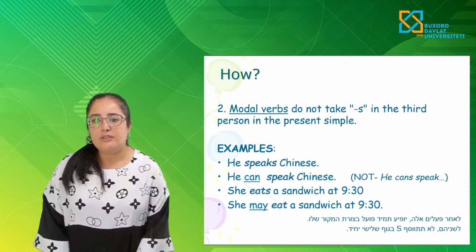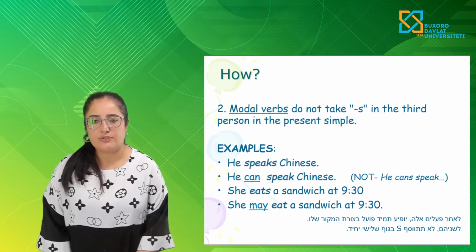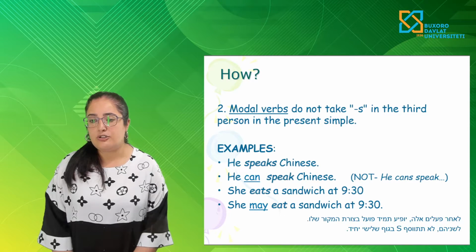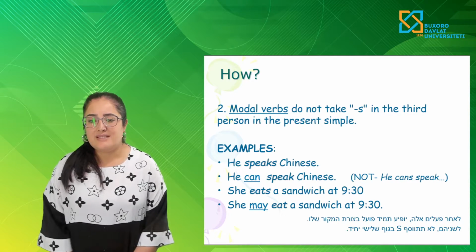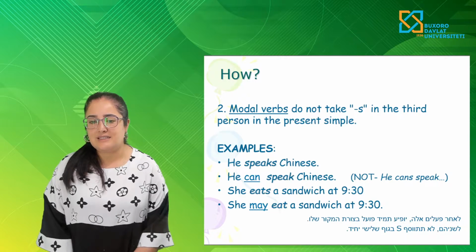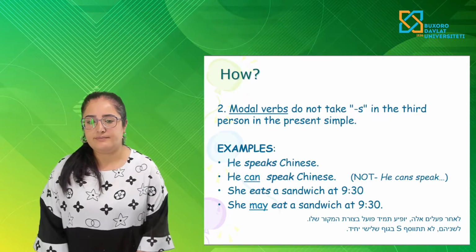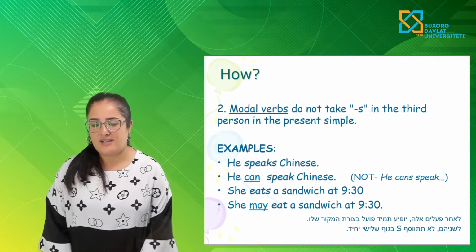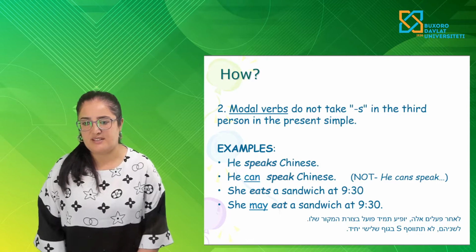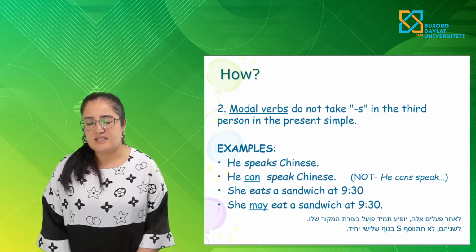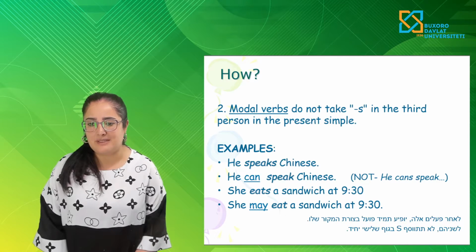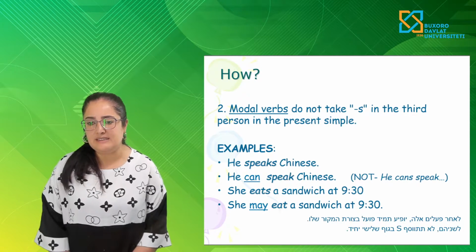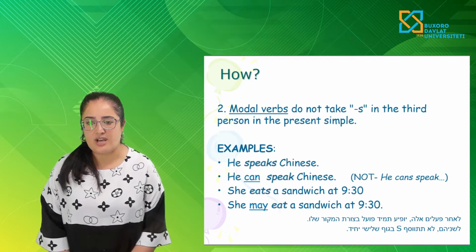The next rule: modal verbs don't take the s in the third person singular. It means in the third person simple there is an s, for example: he speaks Chinese. In the simple sentence, he speaks Chinese, and with the modal verb, he can speak Chinese. Not he can speaks. It needn't be he can speak Chinese.